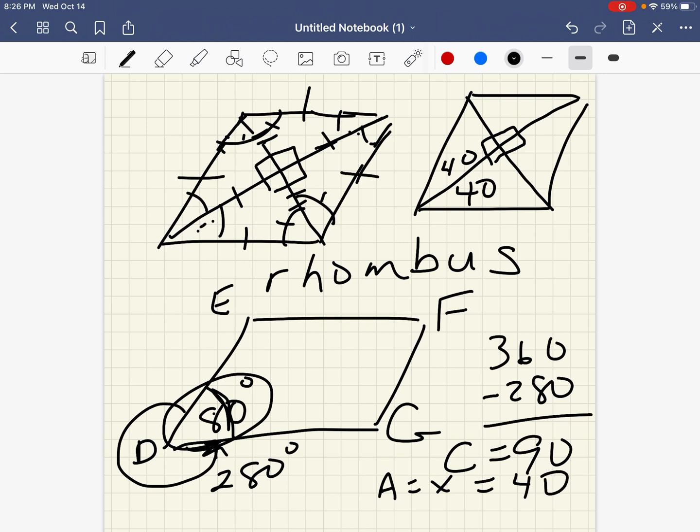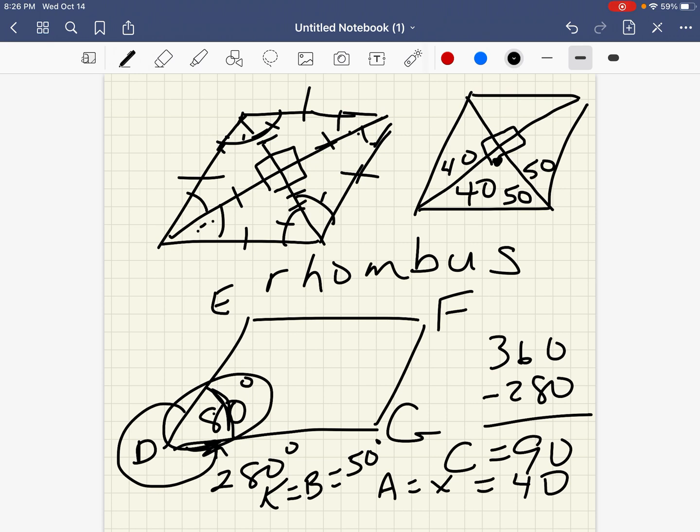And so the only thing left would be K and B. All right, so if this is 90 right here, and this is 40, what's left here is a 50. And remember, if this is 50, this also has to be 50. All right, so that's K and B. K is equal to B is equal to 50 degrees.